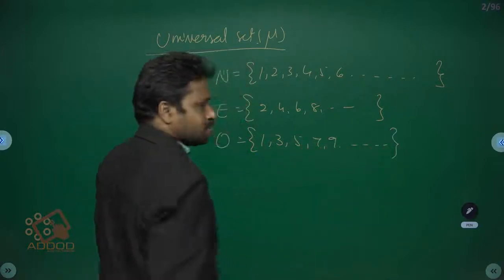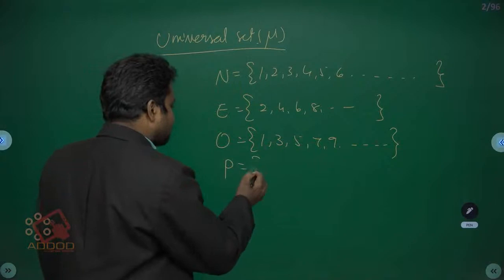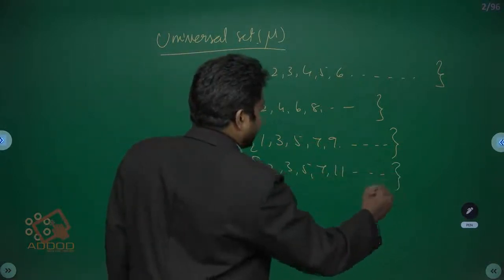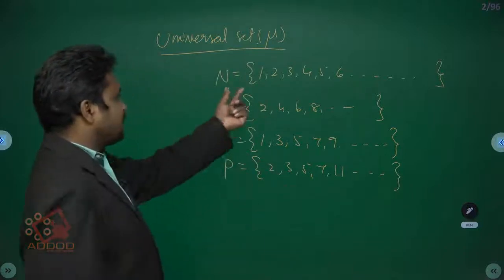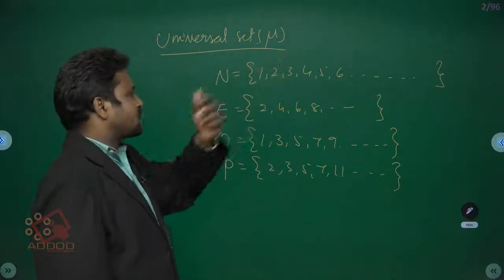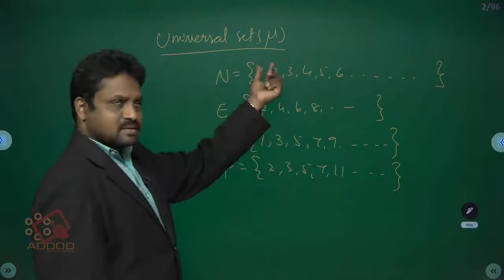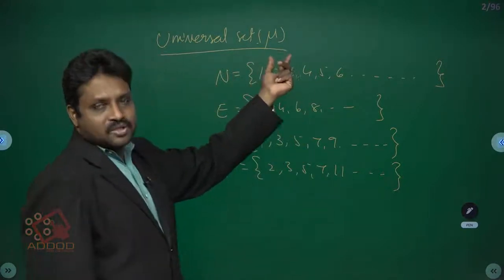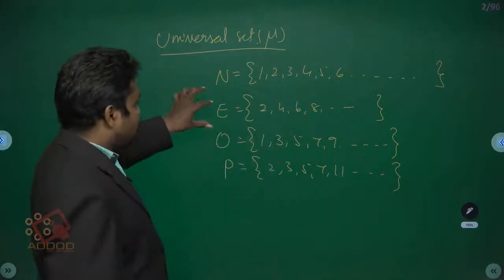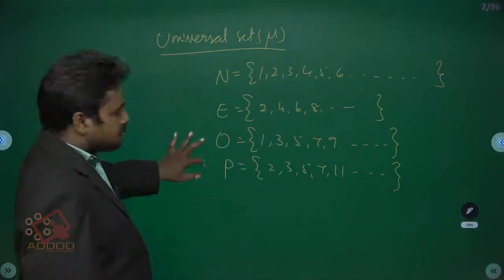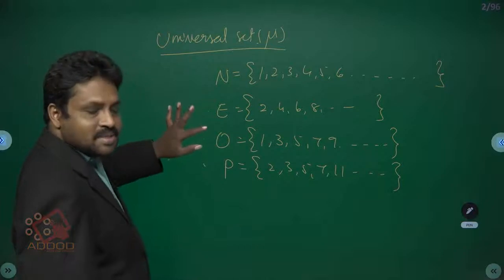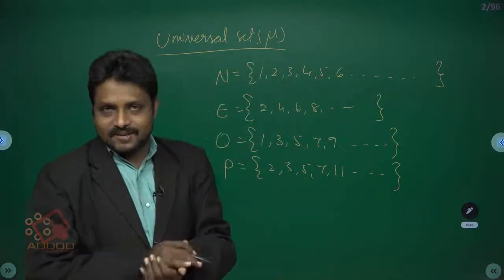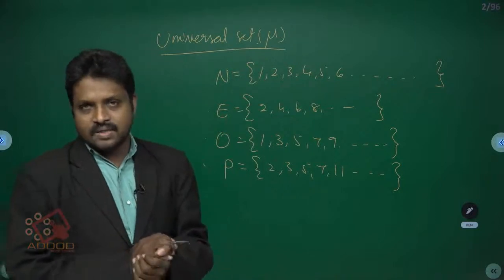P is equal to prime numbers 2, 3, 5, 7, 11. All even, odd and prime numbers are natural numbers. That's why for E, O and P, N is called the universal set.